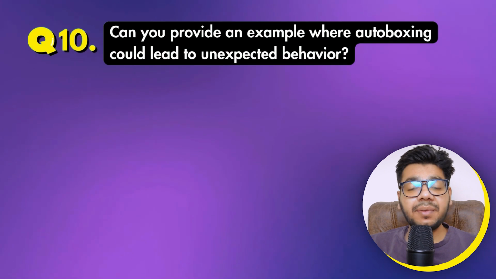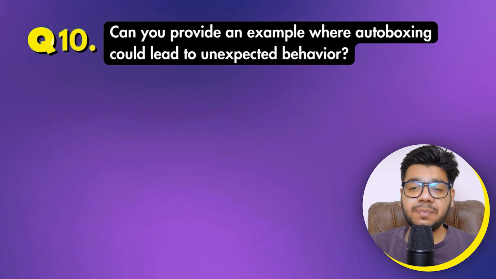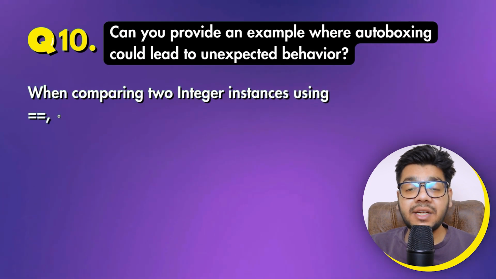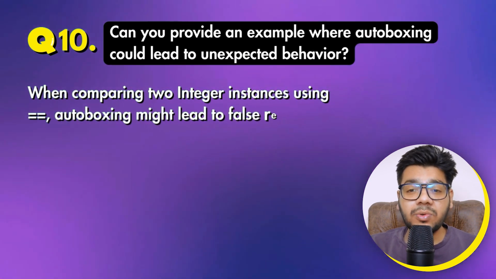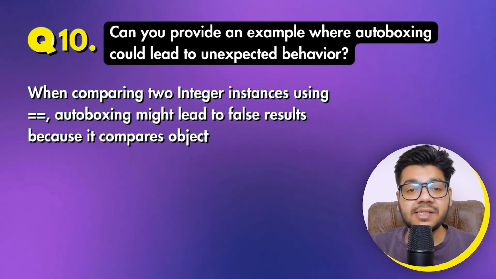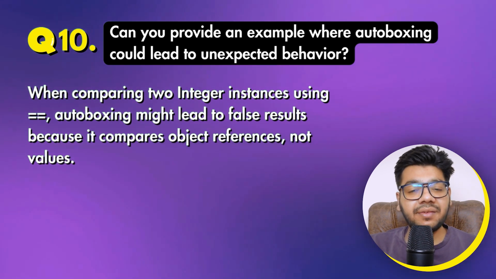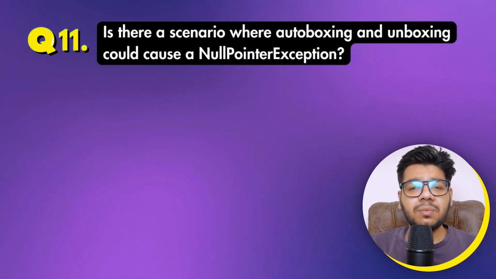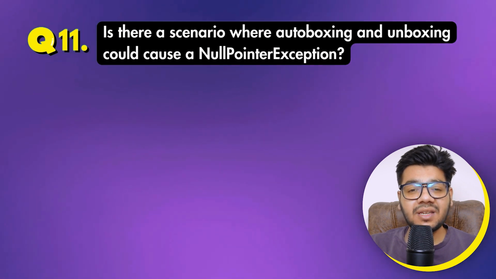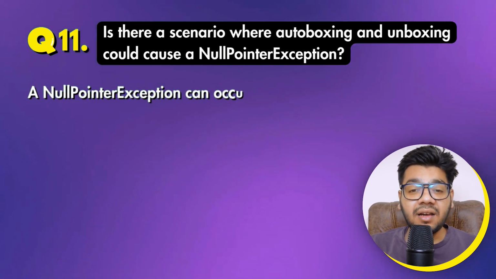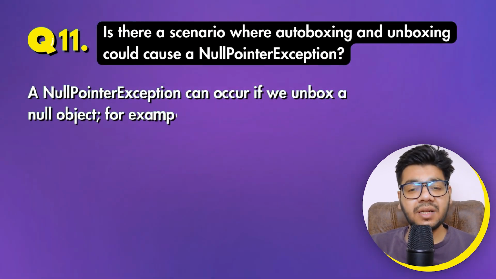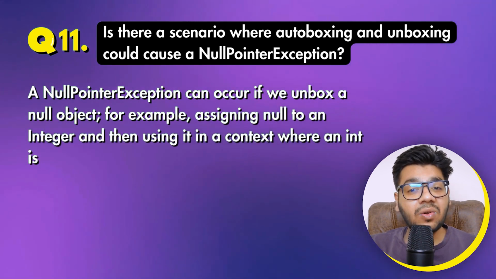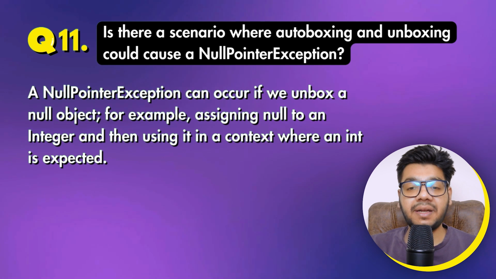Can you provide an example where autoboxing could lead to unexpected behavior? When comparing two Integer instances using the double equal operator, autoboxing might lead to false results because it compares object references, not values. Is there any scenario where autoboxing and unboxing could cause a null pointer exception? A null pointer exception can occur if we unbox a null object, for example, assigning null to an Integer and then using it in a context where an int is expected.